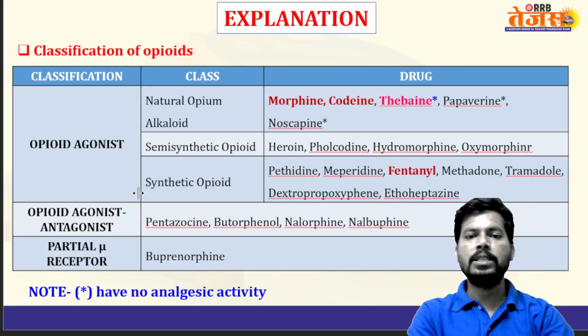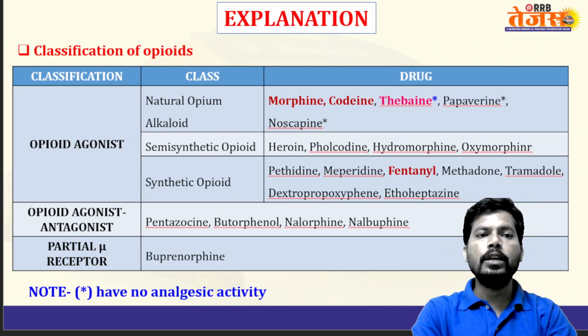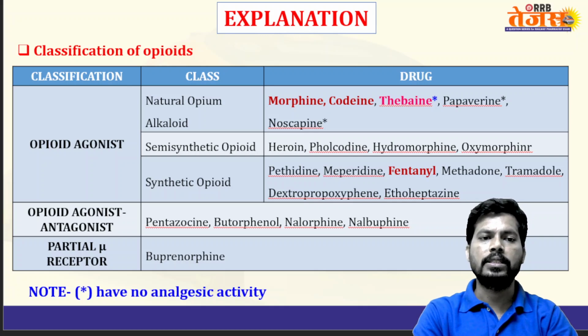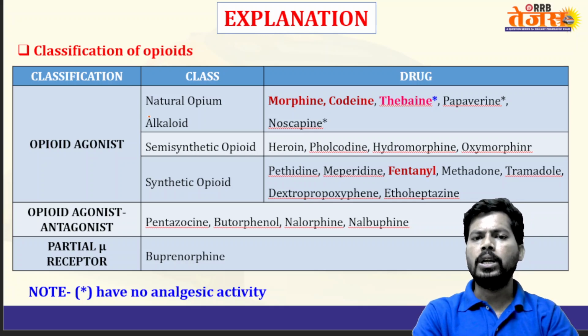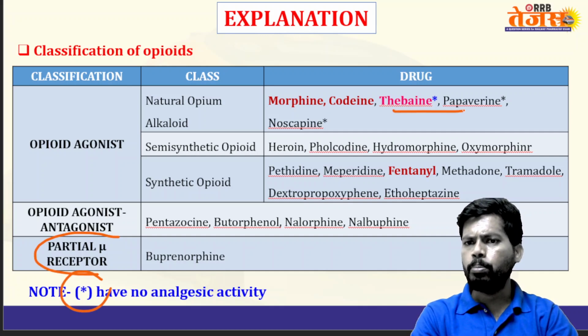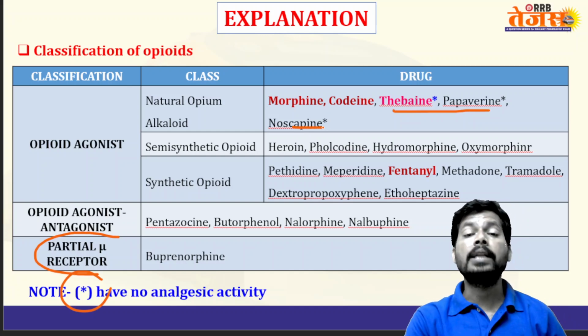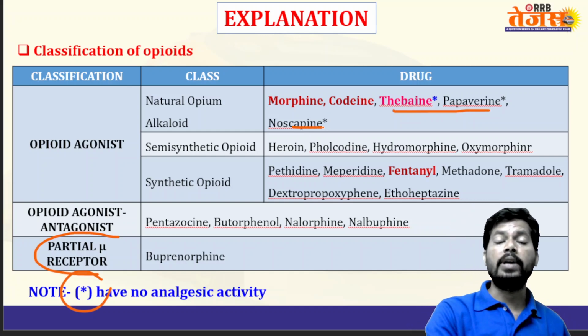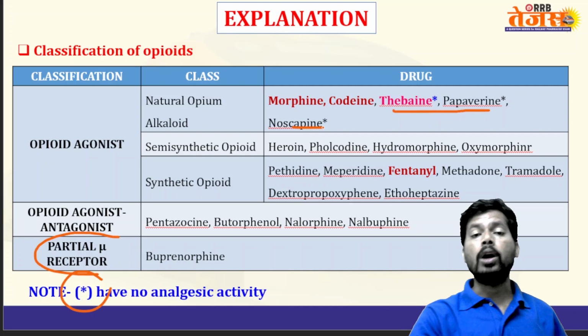So let's see the discussion here. We already went through the classification in the previous slides: opioid, natural, semi-synthetic, synthetic, mixed acting drugs, and partial mu receptor agonist, buprenorphine. The star marking, especially drugs like thebaine, papaverine, noscapine, does not have analgesic property. These are non-analgesic opioids.